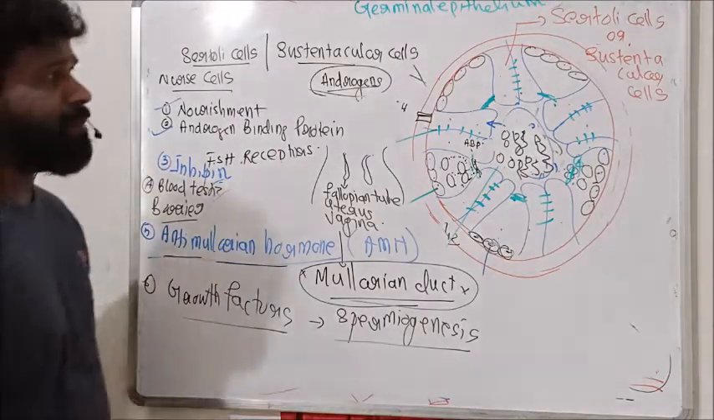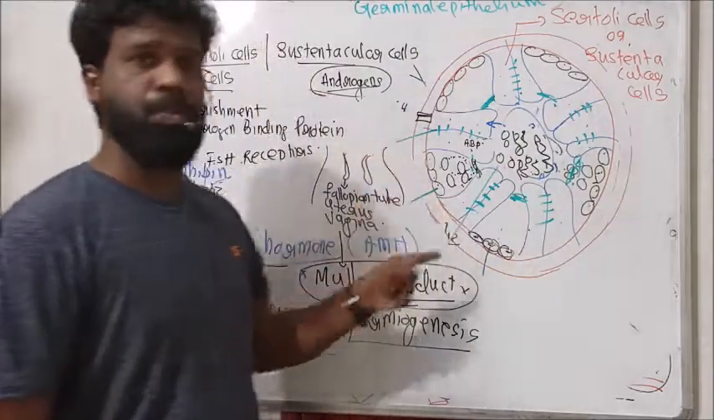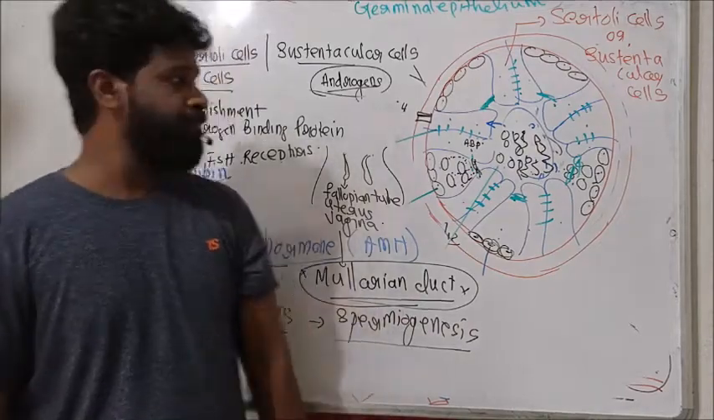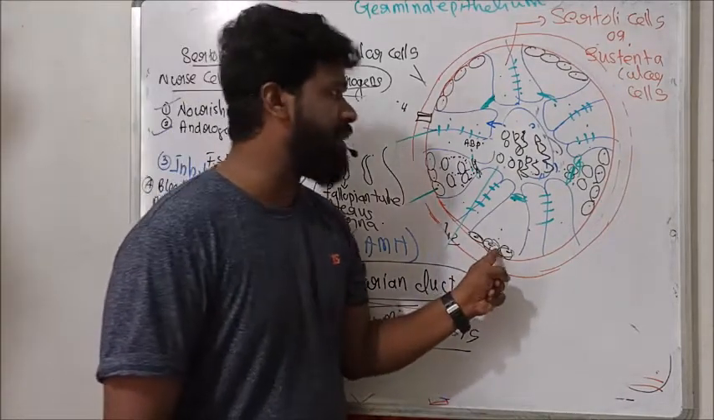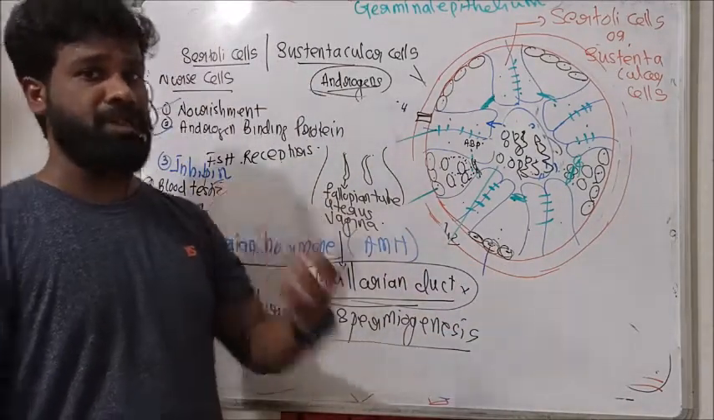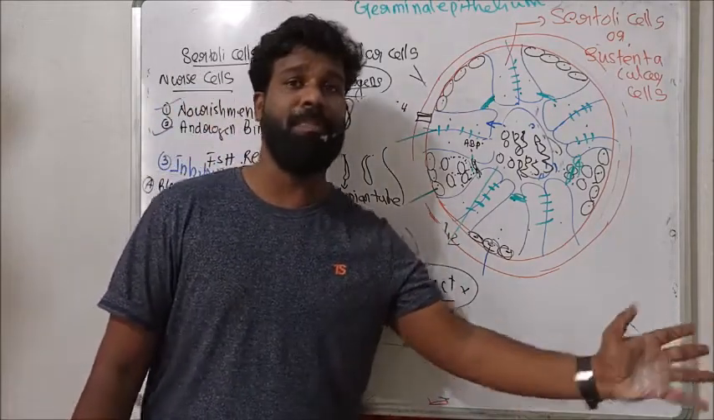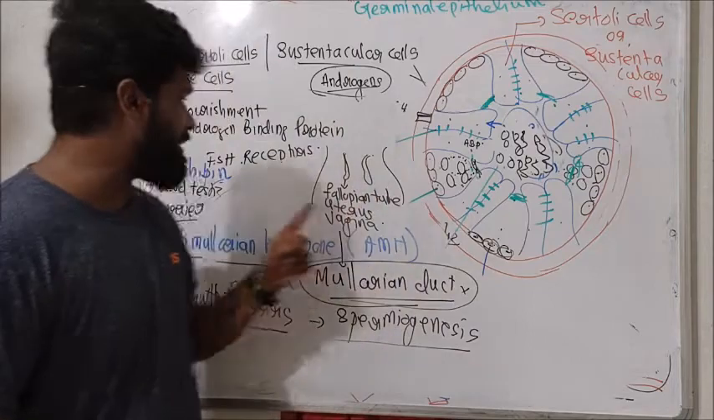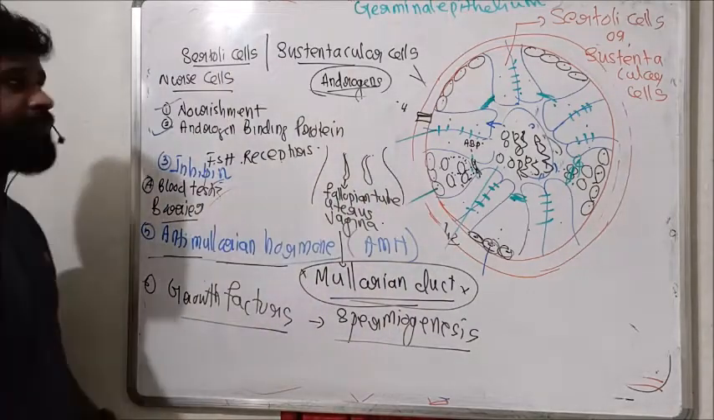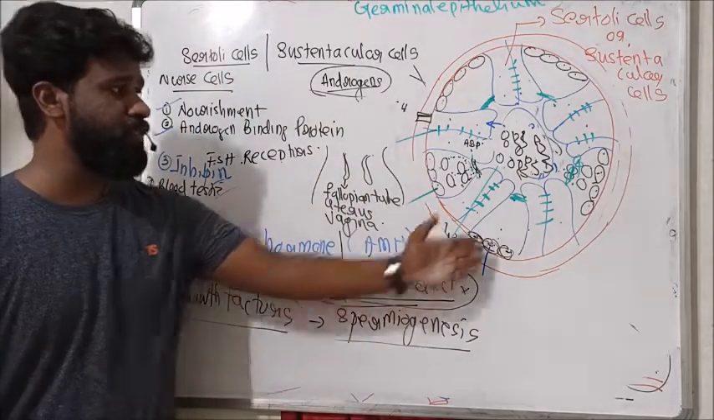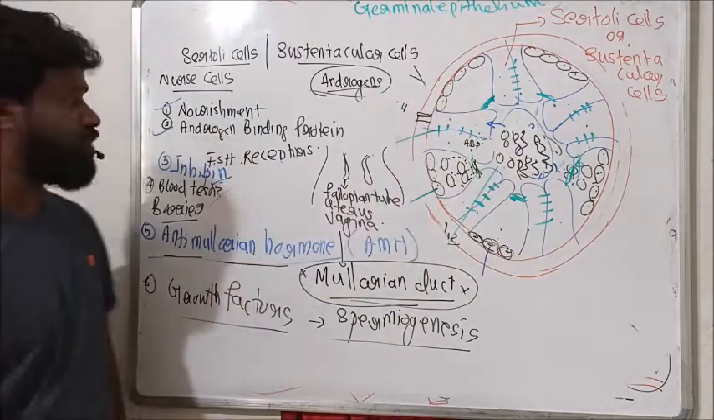So the germinal epithelium of the seminiferous tubule consists of two types of cells. The small and numerous cells are spermatogonial cells or male germ cells, and the spermatogonial cells differentiate to form sperm. Here the larger cells are Sertoli cells. Functions of Sertoli cells: they provide nourishment to the sperm as well as the growing spermatogonial cells.